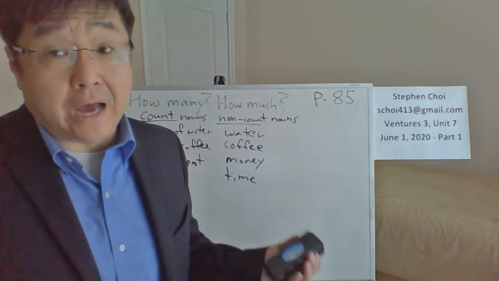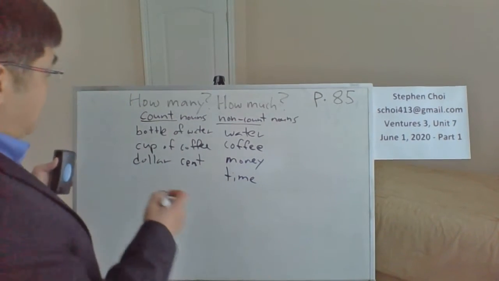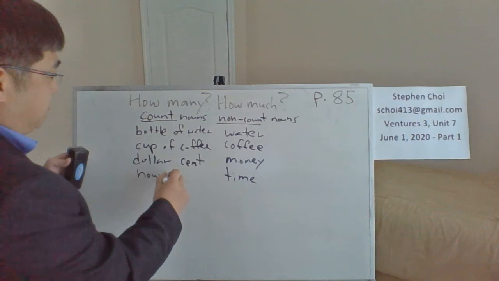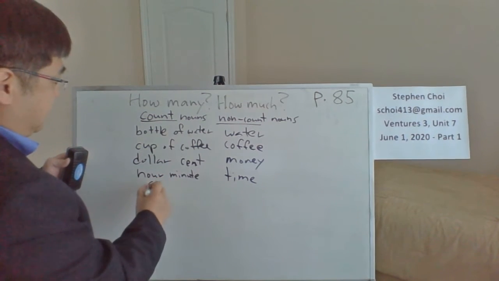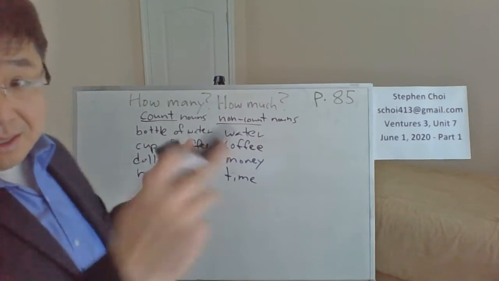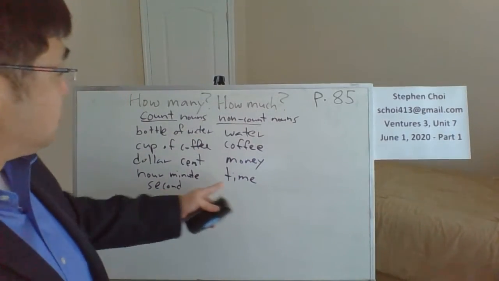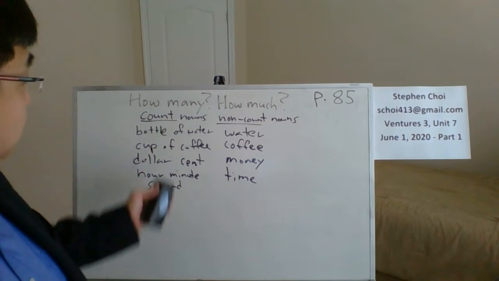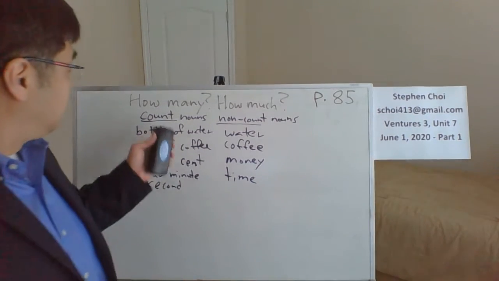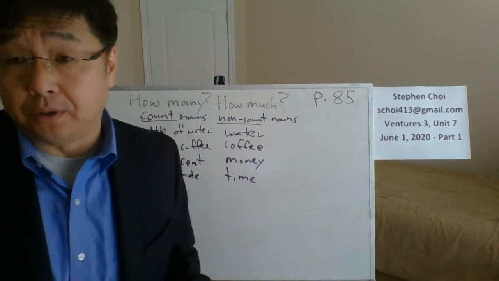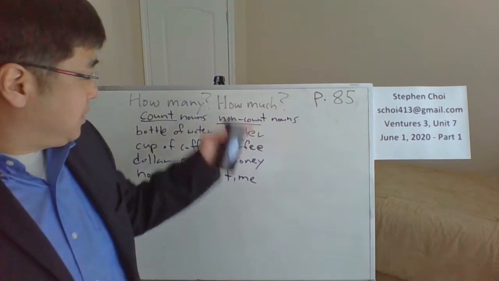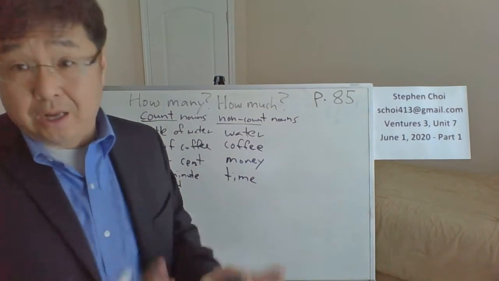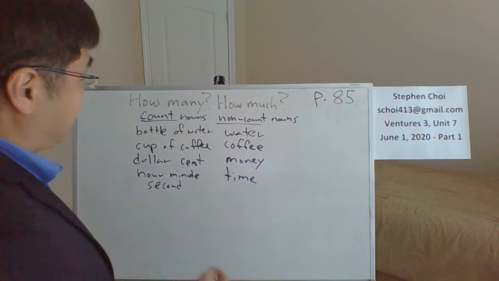I have a lot of free time. But you do say what? I have 1 hour or 2 hours, right? Same thing with minutes and seconds. So weeks, months, days, years. So the word time itself is non-count, but the hours, minutes, and seconds are countable. Now I can get a little bit deeper on these things. Like time can be countable, but we're not going to get into all that right now. Let's just move on.